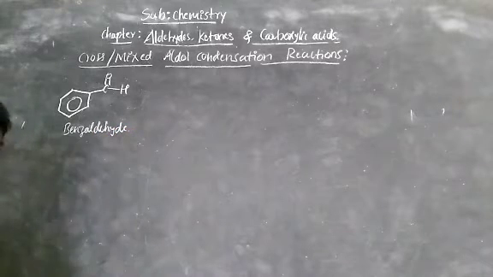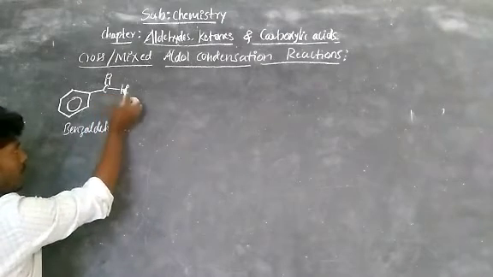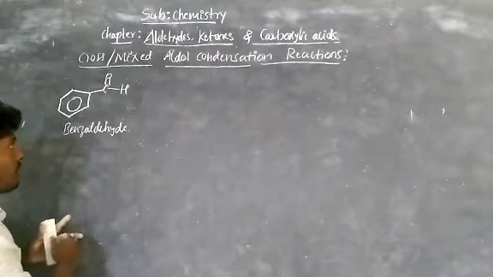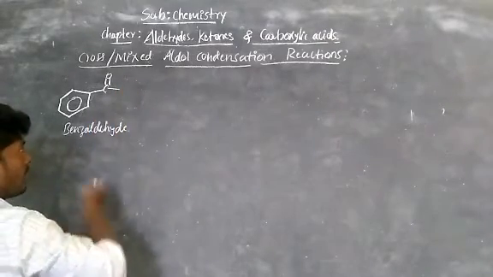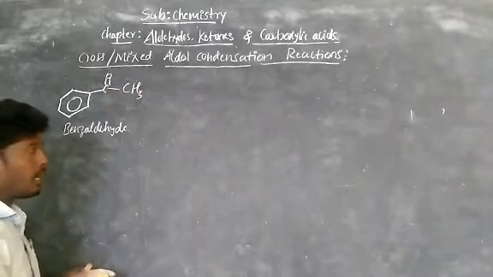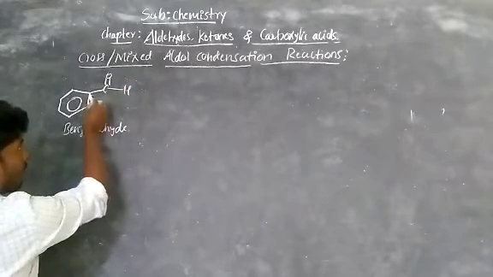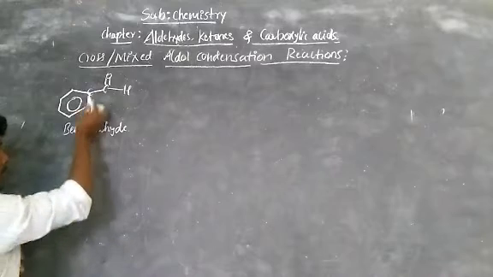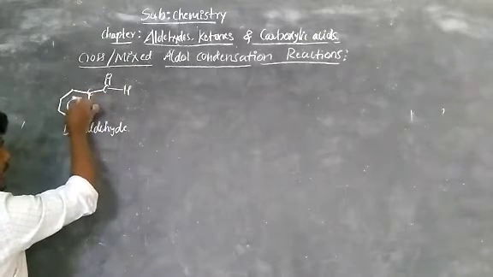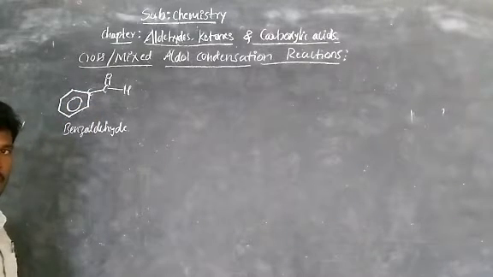Observe, in this benzaldehyde there is no alpha hydrogen. This is the carbon which is directly attached to the hydrogen, so this is not an alpha hydrogen. If there is a carbon here containing hydrogens, that we call alpha hydrogens. And similarly here there is a carbon for benzene, but this carbon has no hydrogens. Its valence is already satisfied, 1, 2, 3, and there is resonance. So the 4 valences are satisfied for carbon, there is no alpha hydrogen.